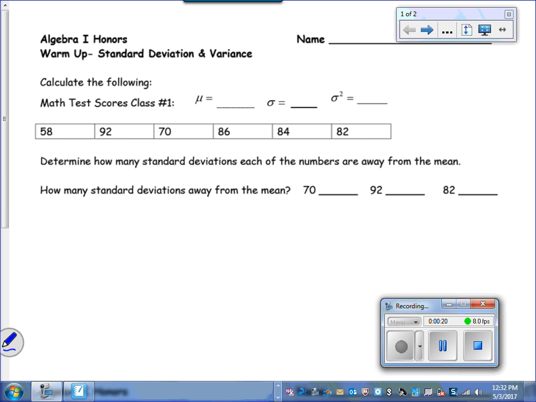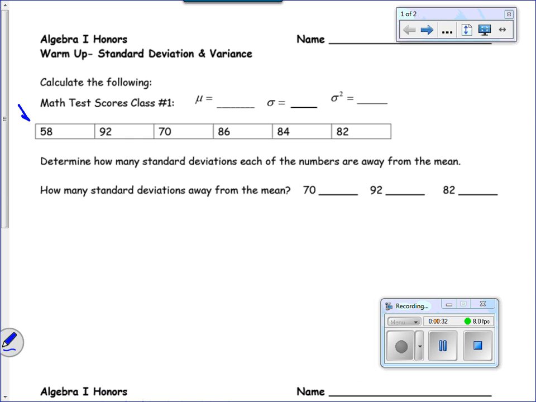What I'm going to do first is calculate the math test scores for class 1, and then I'm going to flip it over and calculate math test scores for class number 2. Looking at class number 1, I'm going to take my data set and put it in my L1 column. I'm going to calculate my statistics by pressing Stat, Calc, 1-Var Stats. And when I calculate this, I get a mean, or a mu, of about 78.6.